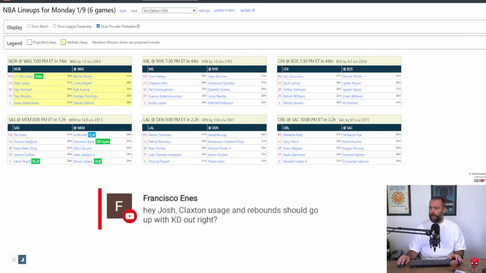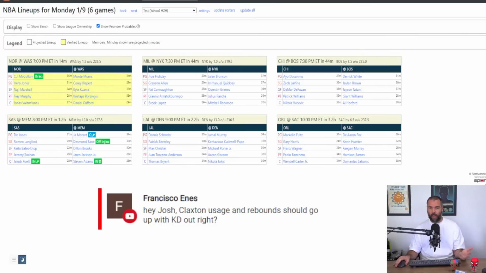Claxton's usage and rebounds should go up without KD. He's not a high usage player, so there's no guarantee that he goes up in usage. It's not like they're going to say, all right, let's just kick it out to Claxton and let him cook. That's just not necessarily what's going to happen. It goes more to Kyrie. You get a little bit more Simmons, but you get more of guys like Warren and Curry and Watanabe and Harris getting usage.